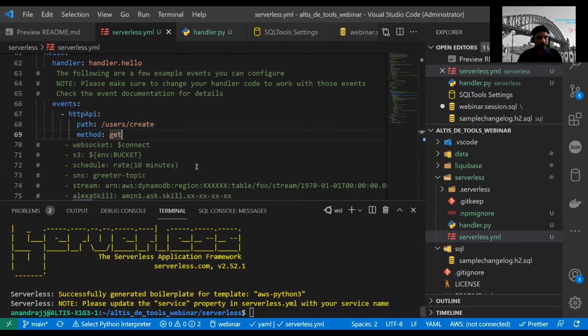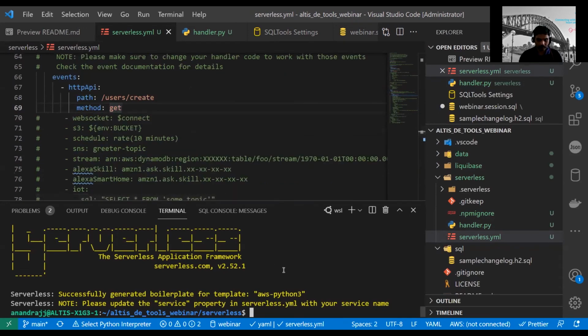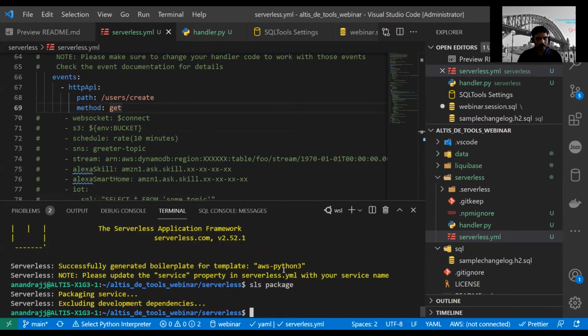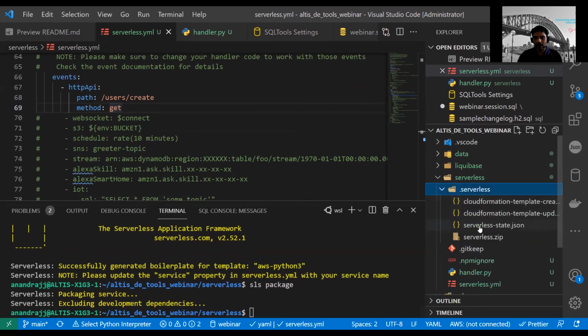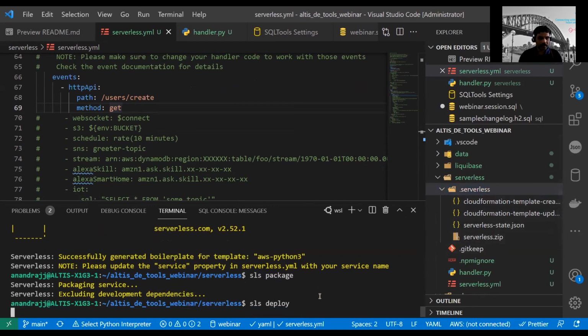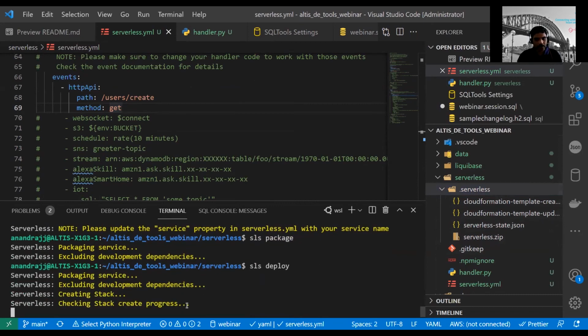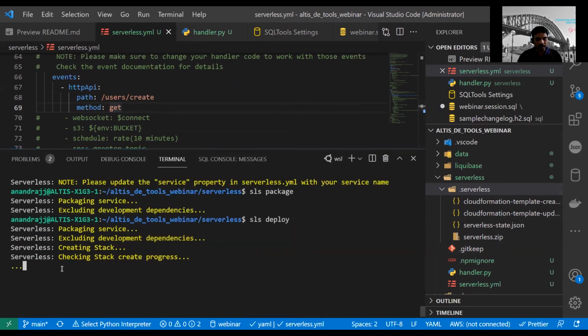Let's see that we can package the code. SLS package. That package got created. You can see we have the CloudFormation and the other code packages that are generated. Let's do an SLS deploy now. This is going to take some time. We are nearing 12 o'clock, nearing an hour. I think it will take 2 to 3 minutes for this to get created.